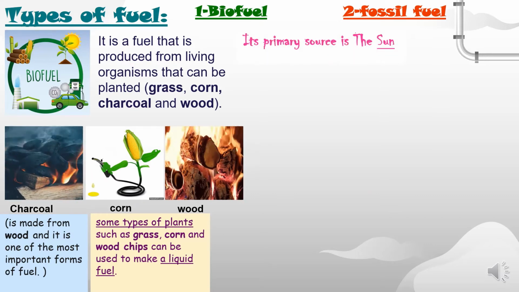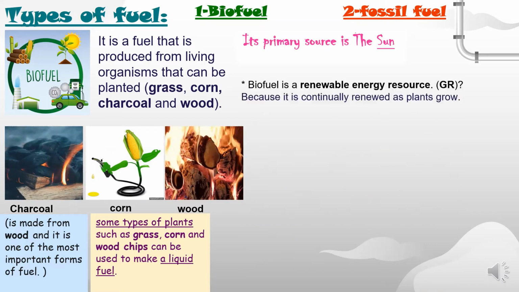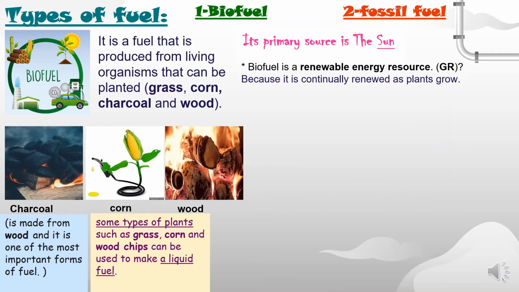The primary or the main source of the biofuel is the sun. Biofuel is considered a renewable energy resource. Do you know why? Amazing! Because it's continually renewed or replaced after a short period as plants grow.